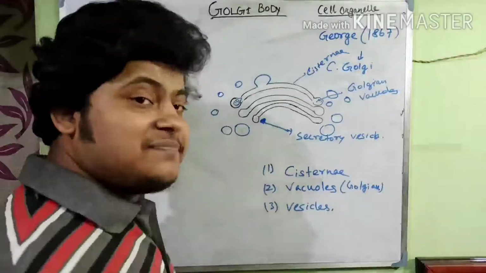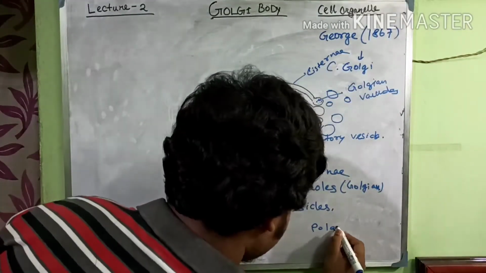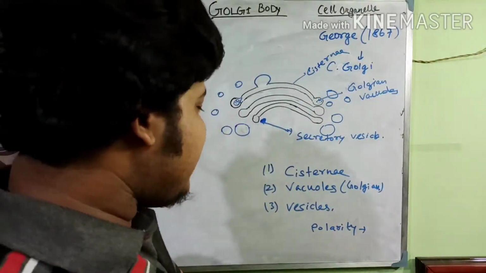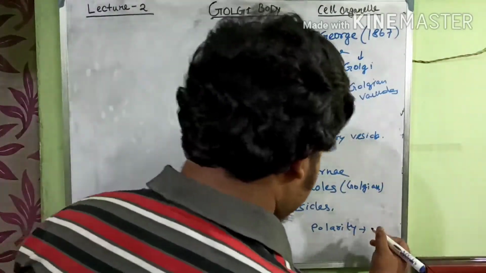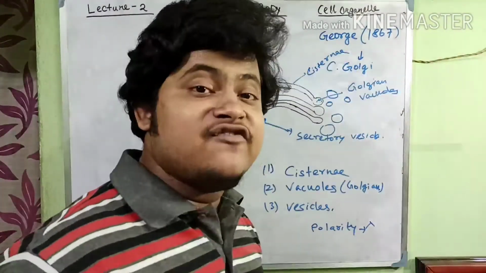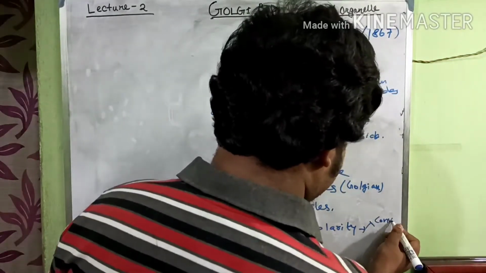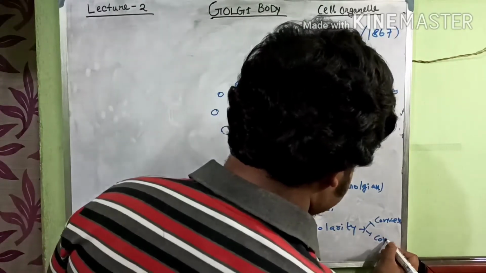But what is the polarity? Polarity means the Golgi body has two types of polarity. One is convex, another is concave.